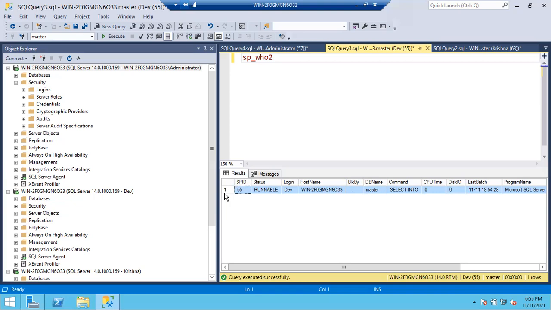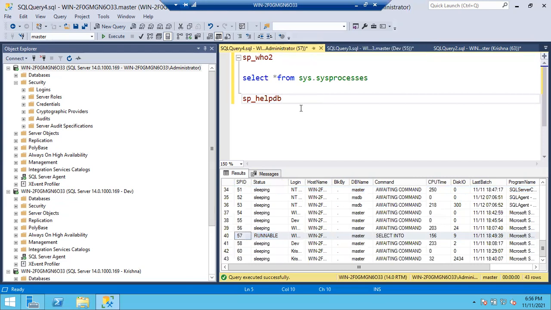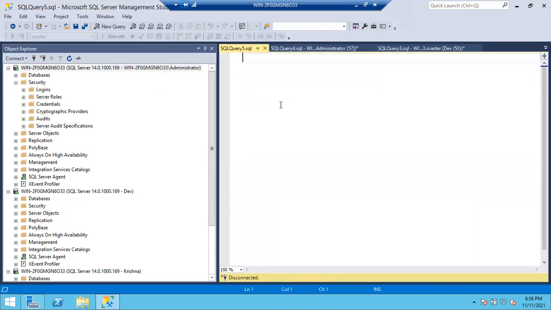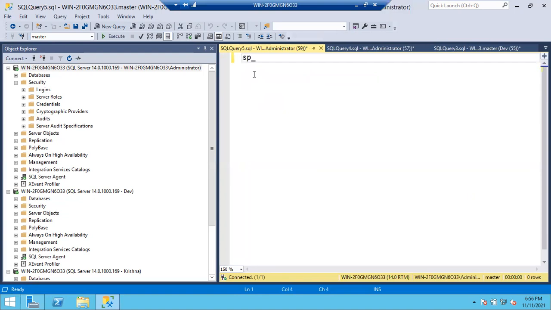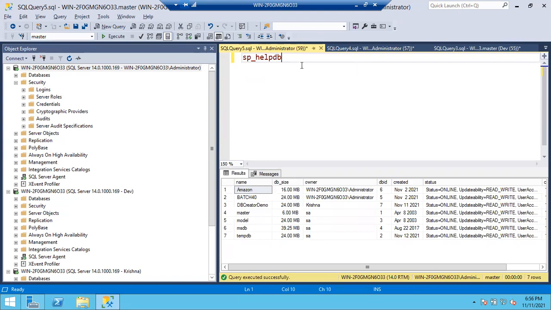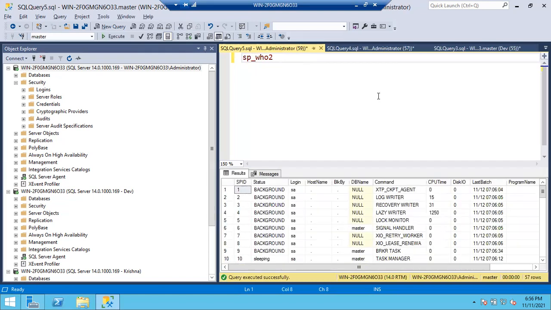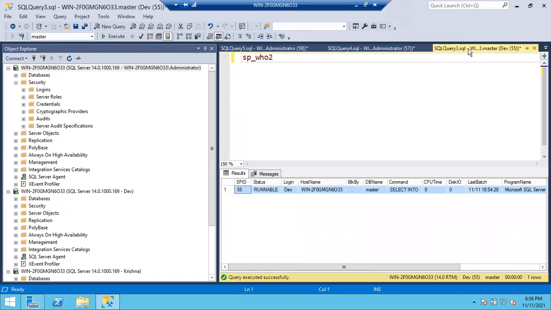Okay, clear, guys? Now, say for example, if I run all these three queries, at the end only one query will run, right? So I can see only select into. Now let me open one more session, Control N, from administrator. I can see all the sessions now. Not sp_helpdb, sorry, sp_who2. Now I want to see what Dev is doing.